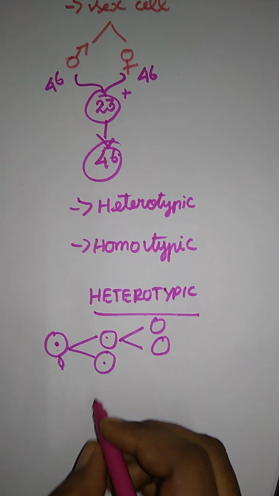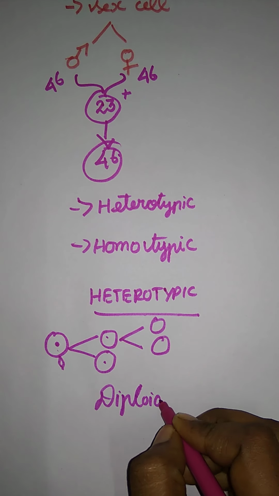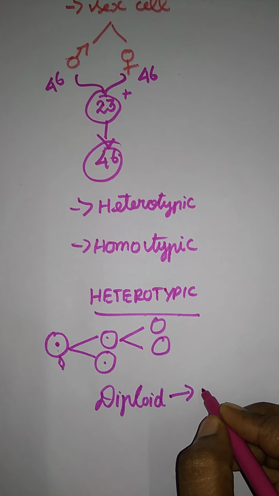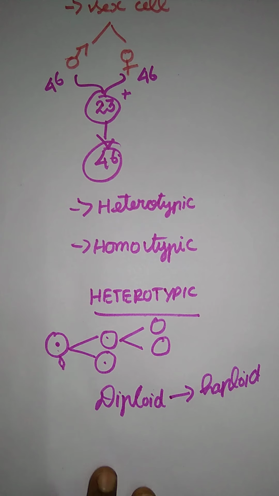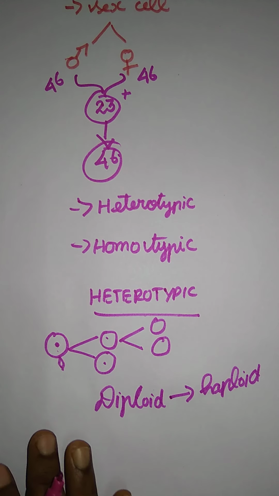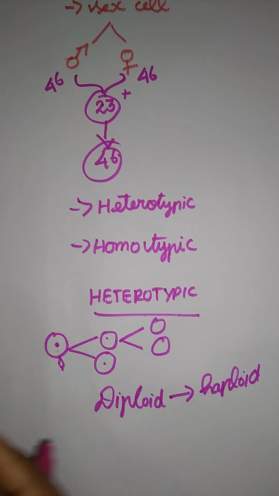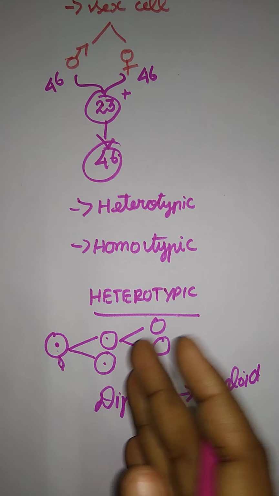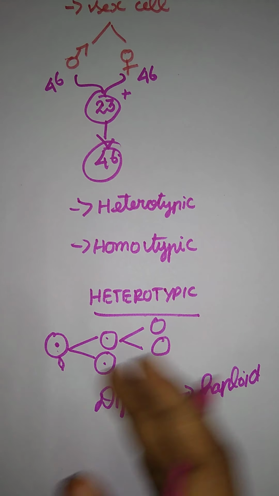A diploid cell divides as a haploid cell. The daughter cells formed by this division are different from the parent cell. Daughter cells are totally different from the parent cells.